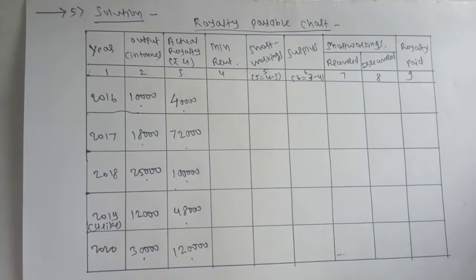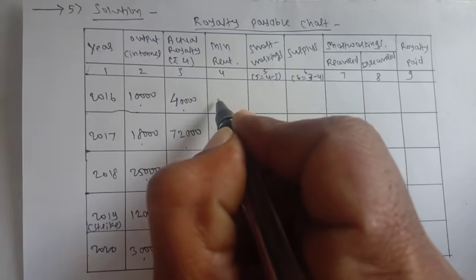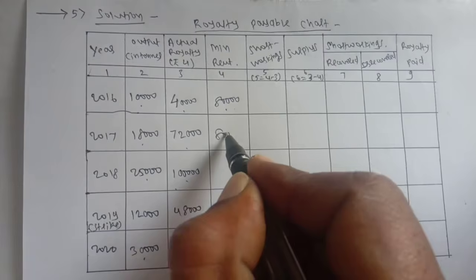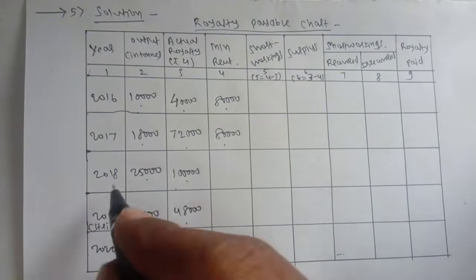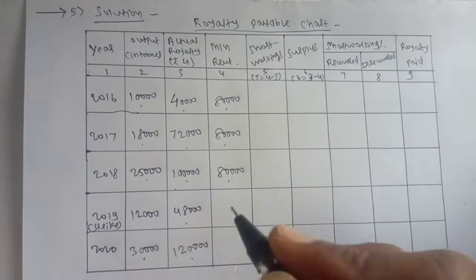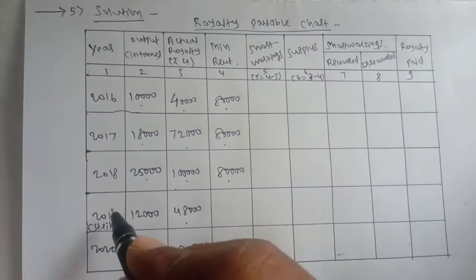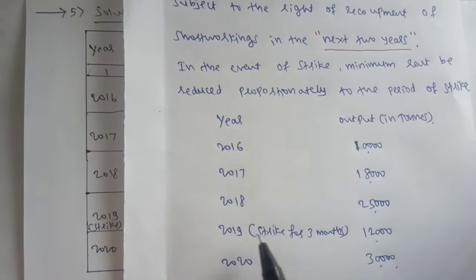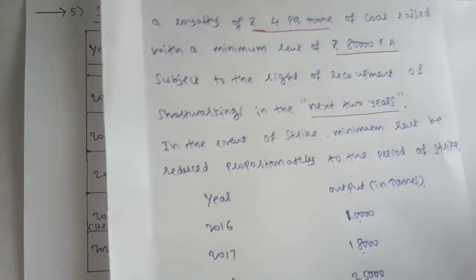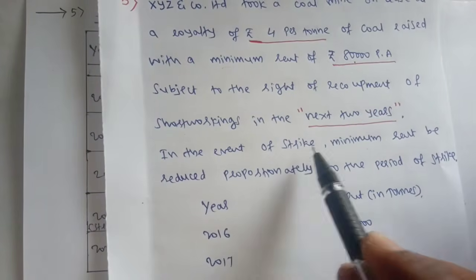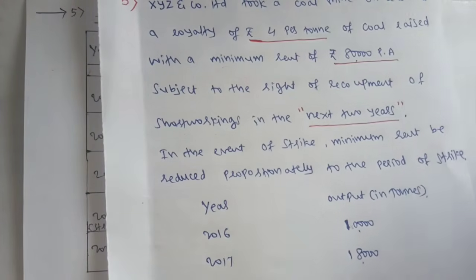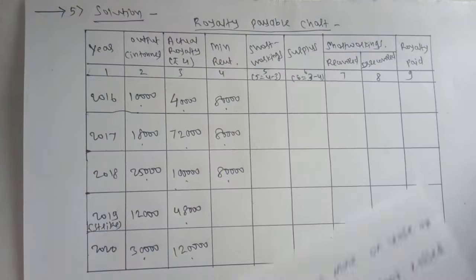Okay, so in 2016 it is 80,000, 17 80,000, 18 it is 80,000. But see here in 2019 what happened, there is a strike for 3 months. In the problem they have mentioned in 2019 there is a strike for 3 months, and in the event of strike minimum rent be reduced proportionately to the period of strike. So for the period of strike, minimum rent should be reduced.